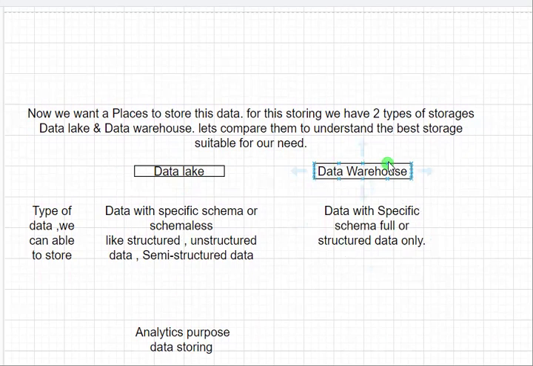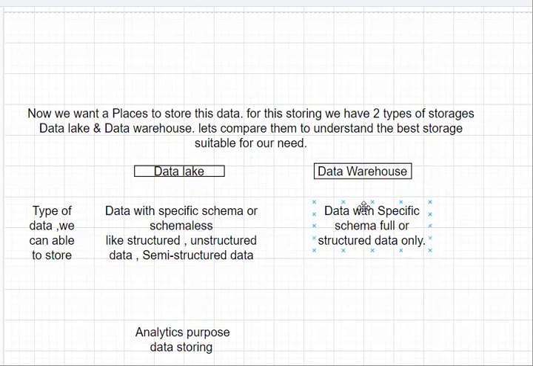Let's say you stored 10 TB of structured data in a data warehouse, and you stored 10 TB of unstructured data in a data lake. You will be charged very less under the data lake compared to the data warehouse. So that's why, in order to store very large amounts of data, we use this data lake.